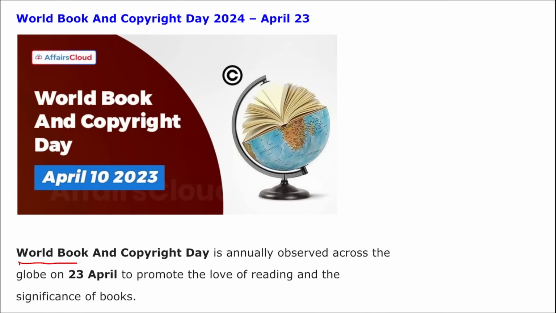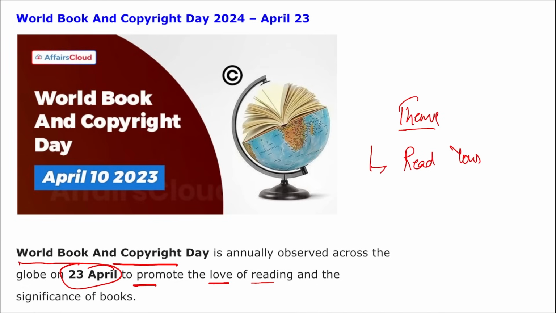The next, World Book and Copyright Day, is annually observed on 23rd of April to promote the love of reading and the significance of books. Right? The annual observance of the day is led by UNESCO, and there is a theme for this day that you should remember. It is Read Your Way. Right?